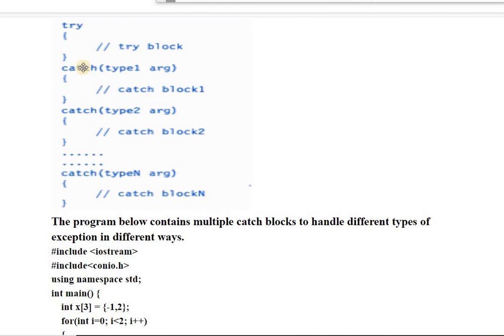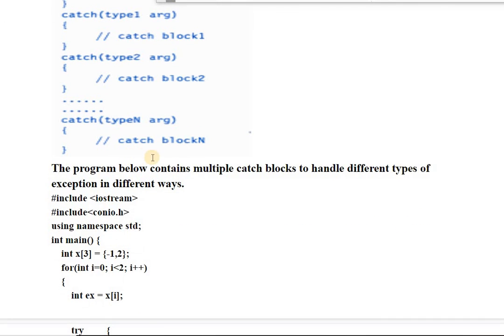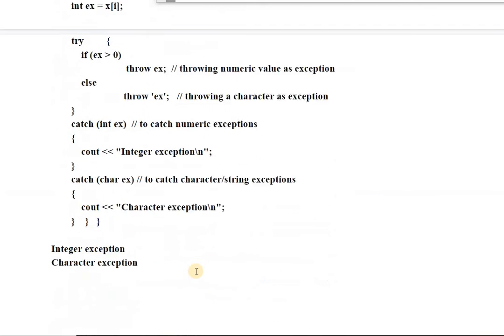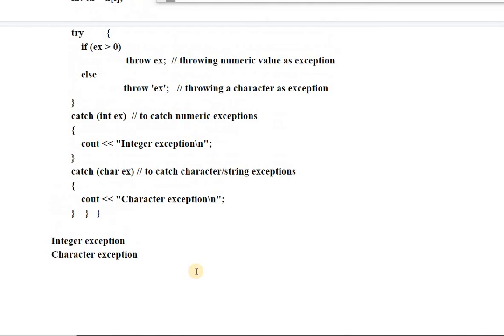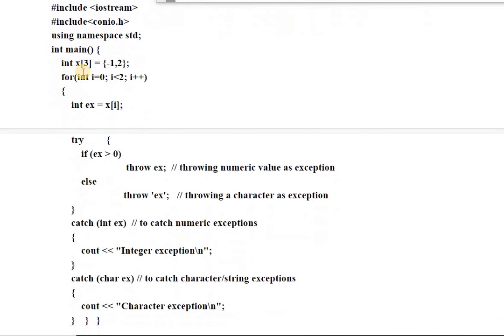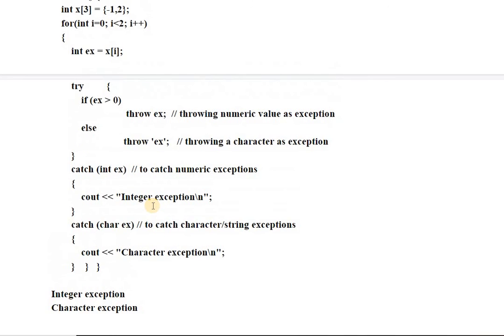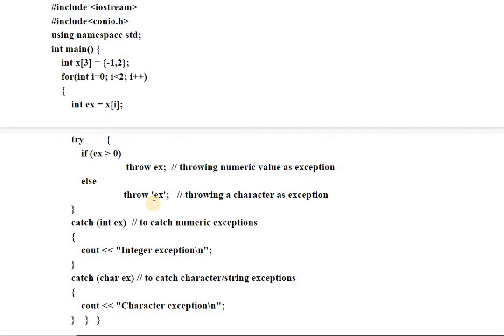There may be a case when no match is found, and then the program is terminated. As we discussed, the program will be terminated, and otherwise it will follow the next statements after the catch block. I have written a program which defines multiple catches. This is the same example we studied in the previous video, so that you can relate the topics, because the topics of this video and the previous one are similar.